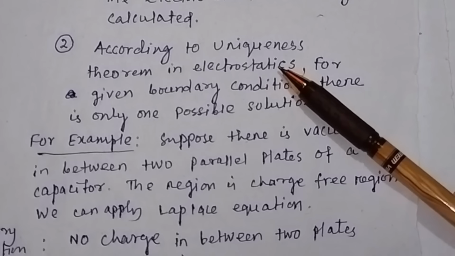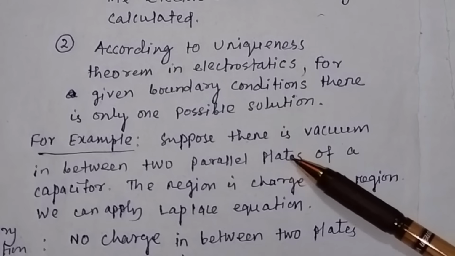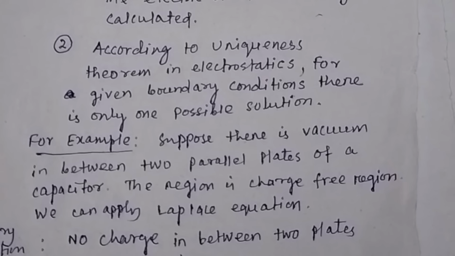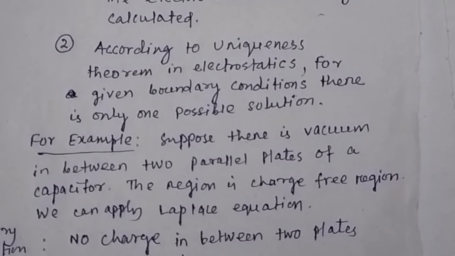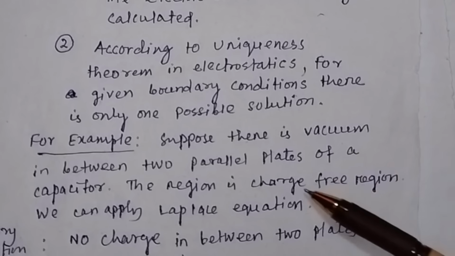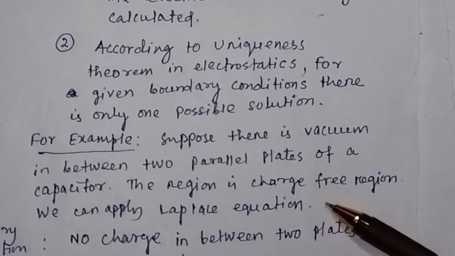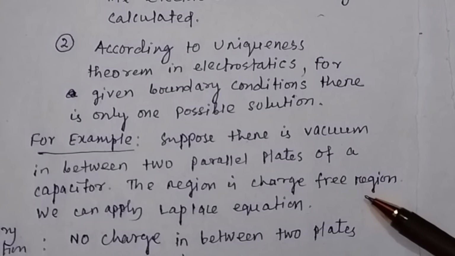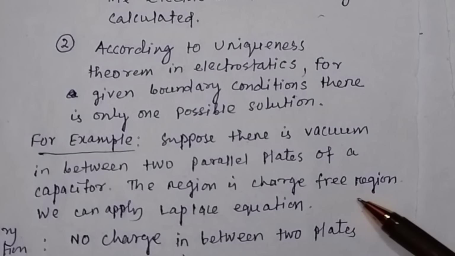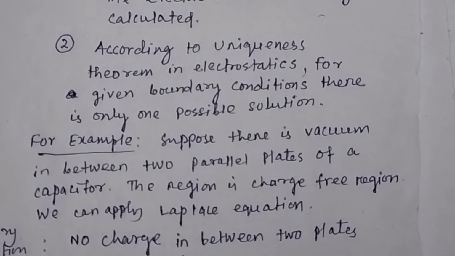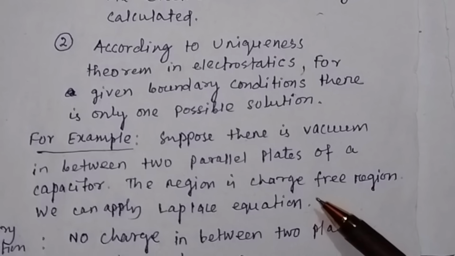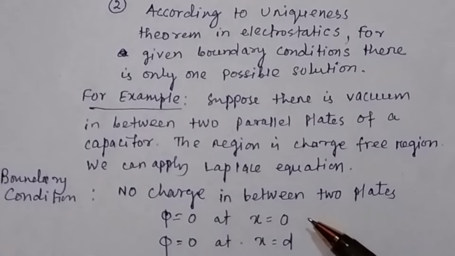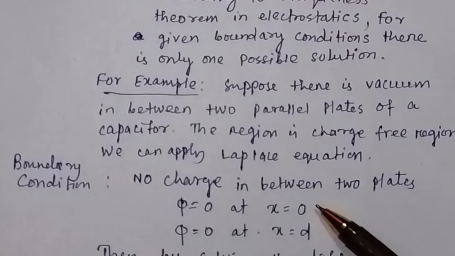This is the uniqueness theorem in electrostatics. For example, suppose there is vacuum in between two parallel plates of a capacitor. Then the region is charge-free, so we can apply your Laplace equation.